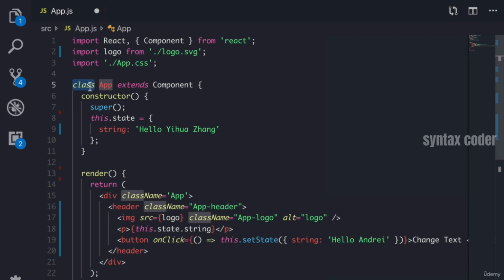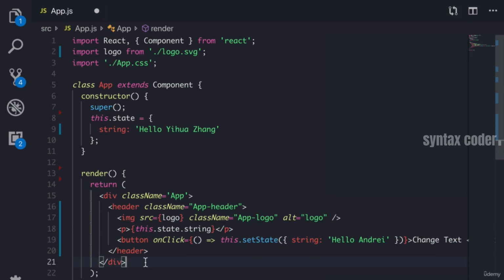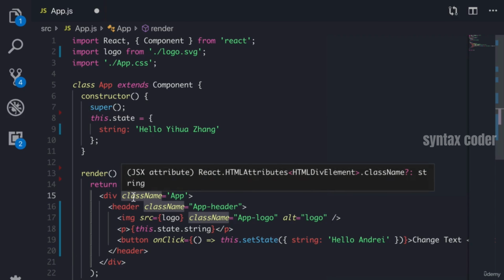Now, to go through this code, we need to understand a few things. The very first thing is this syntax of JSX, which we're going to talk a little bit more about. But for now, it looks like everything is just an HTML tag. However, because this is JavaScript, there's a few changes. One is that this className over here, that's not HTML, is it?